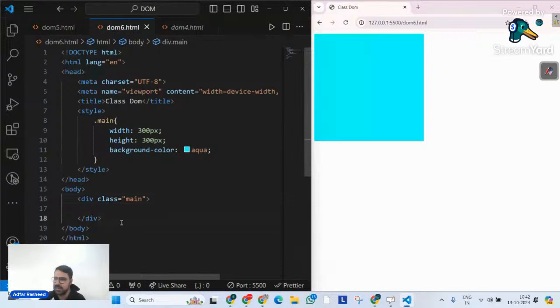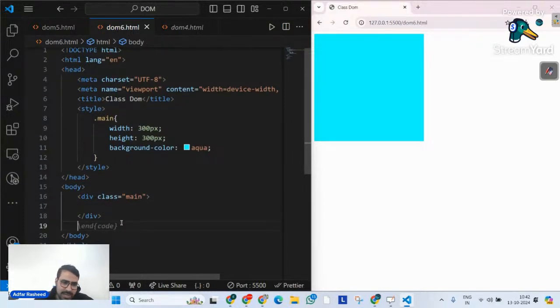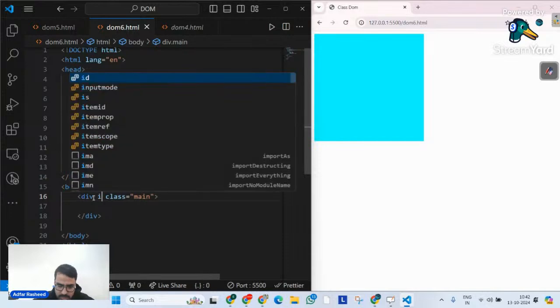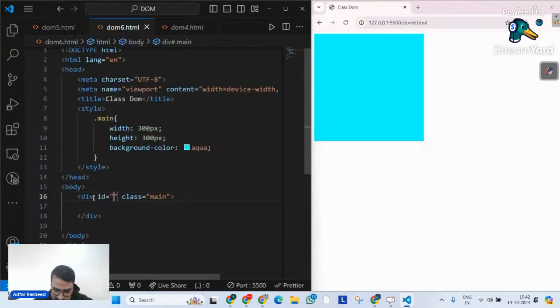I won't do anything else, but I will simply try to read it. And let me give it an ID. Okay, so what is the ID going to be? The ID is going to be div, or anything else, whatever you want.